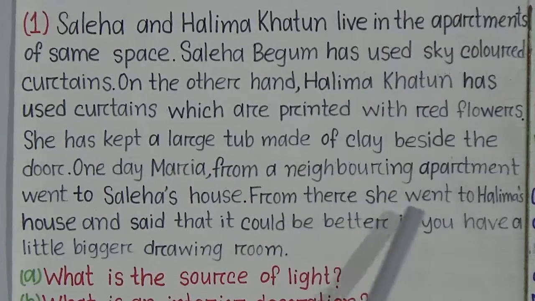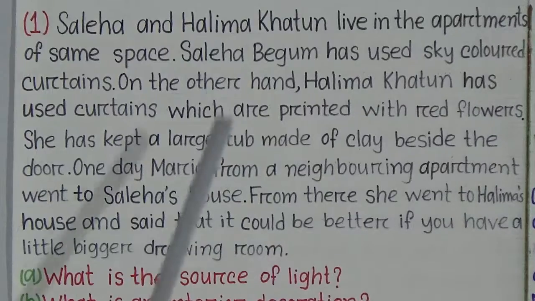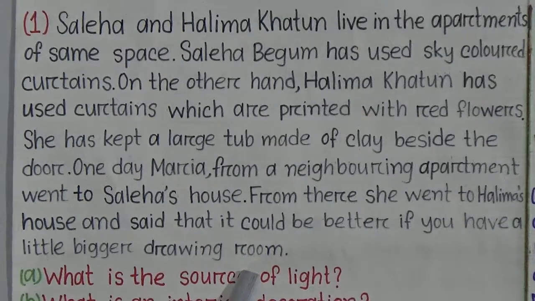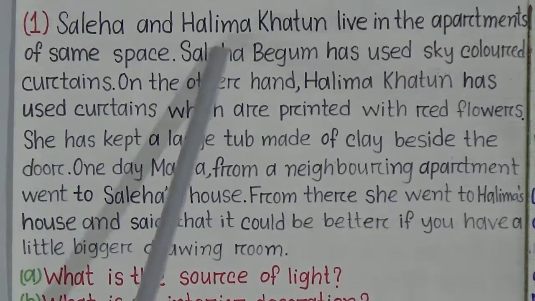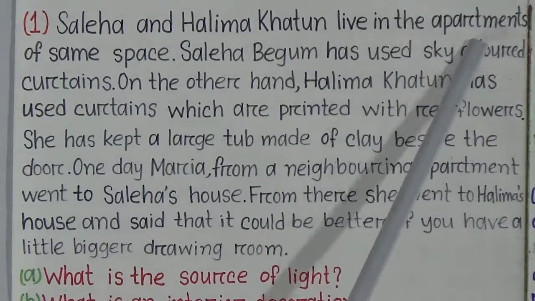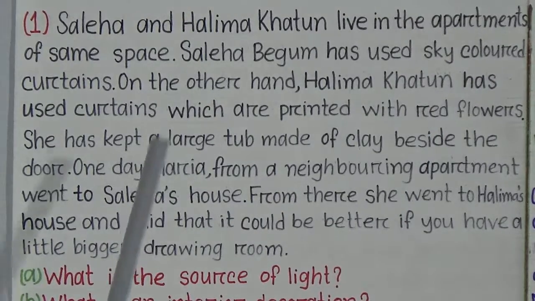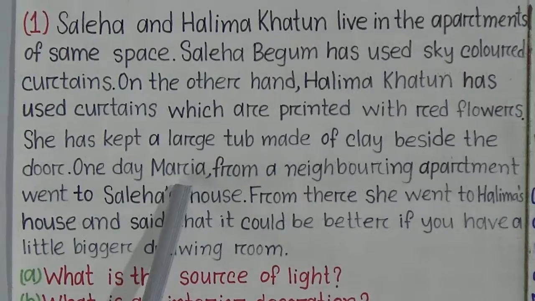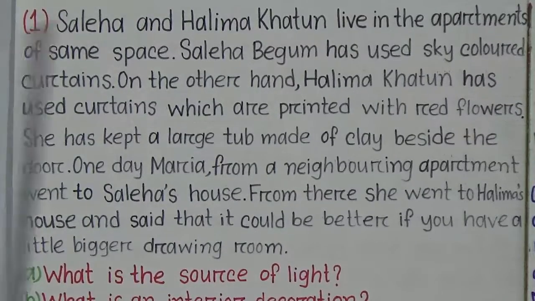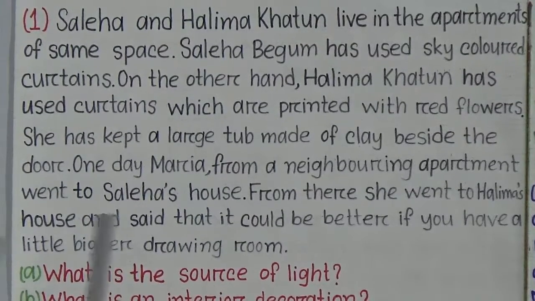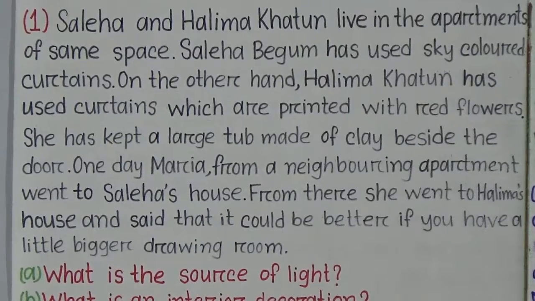From there, she went to Halima's house and said that it could be better if you have a little bigger drawing room. Students, from this stem we come to know that Saleha and Halima Khatun live in the same apartment and their neighbor Maria visited their house.